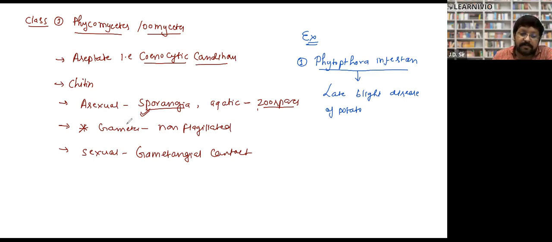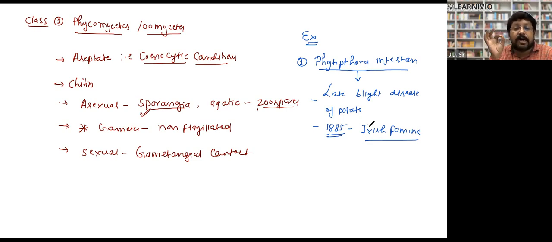In 1845, this fungus destroyed all the potato crops of Ireland and was responsible for the Great Irish famine. This question has been asked in AIIMS and then again in the NEET examination: which fungus is responsible for the Great Irish famine? They can also ask which class the fungus belongs to. Clear?